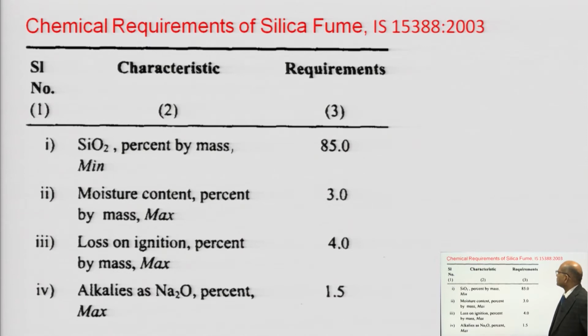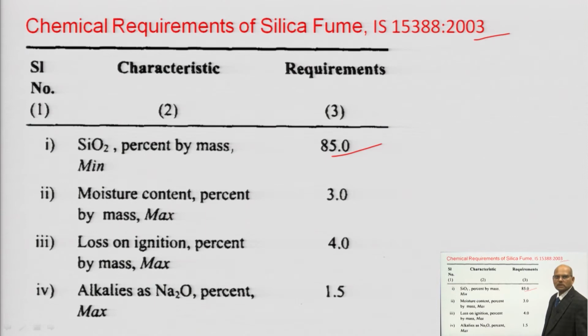Okay. So now let us see the chemical requirements of silica fume. This is governed by IS 15388 2003. SiO2 percent by mass should be a minimum of 85%, reactive silica. What should be the moisture content?